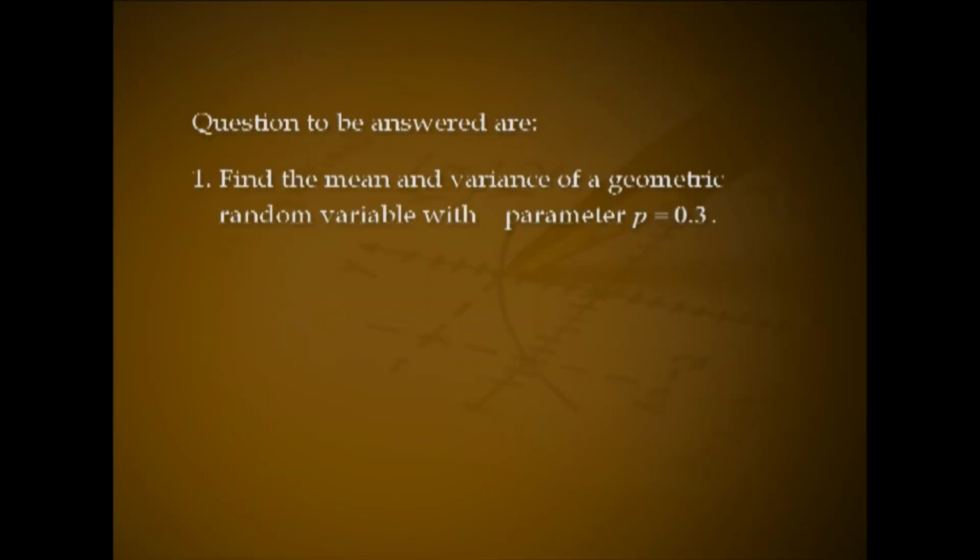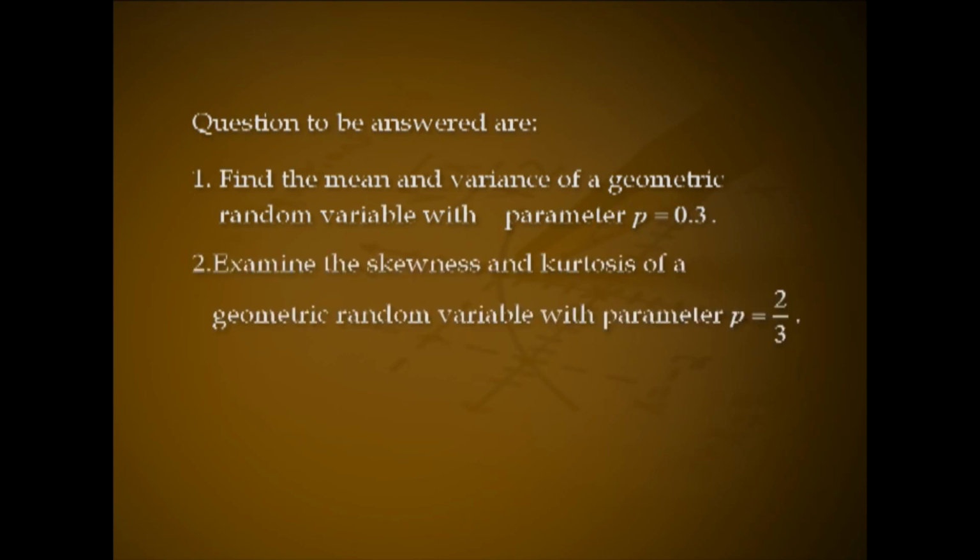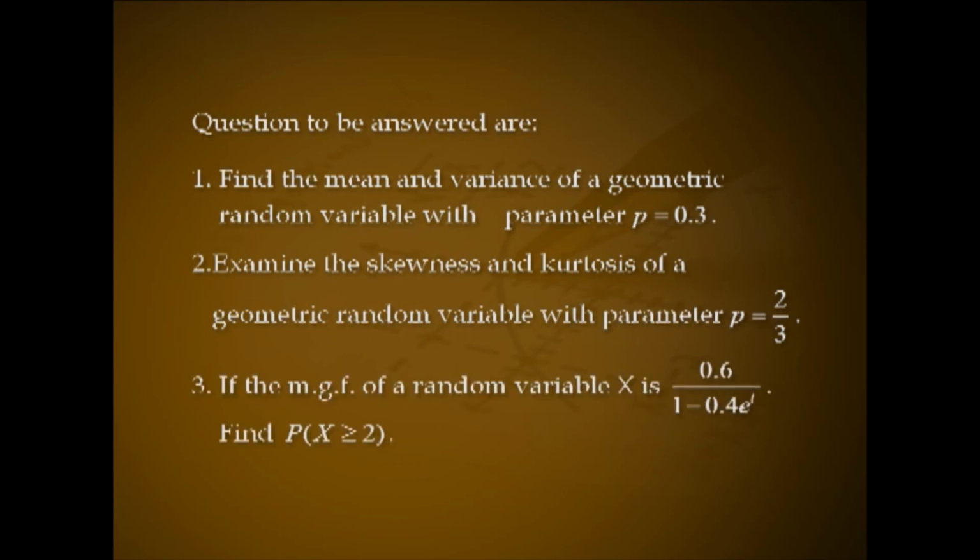Try to answer the following questions. Find the mean and variance of a geometric random variable with parameter p equal to 0.3. Explain the skewness and kurtosis of a geometric random variable with parameter p equal to 2 by 3. If the MGF of a random variable X is 0.6 divided by (1 minus 0.4 e raised to t), find P(X greater than or equal to 2).